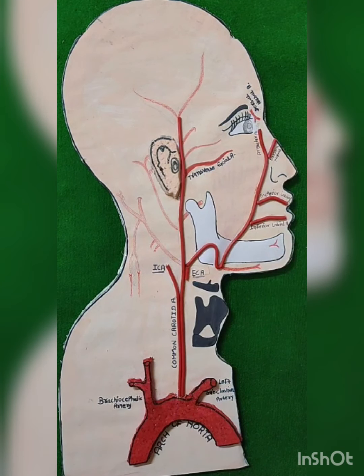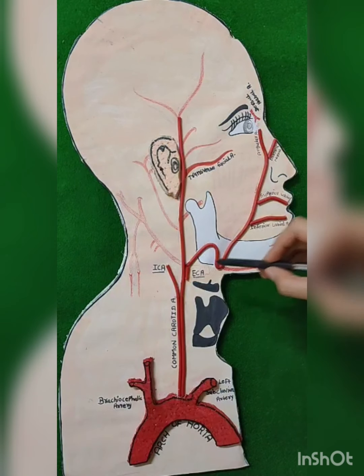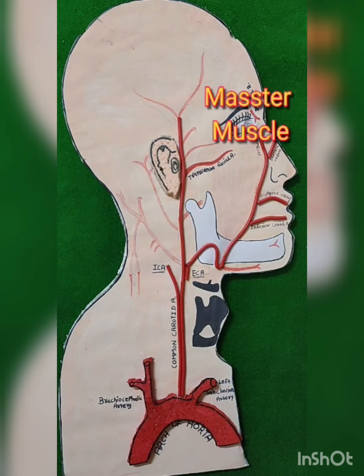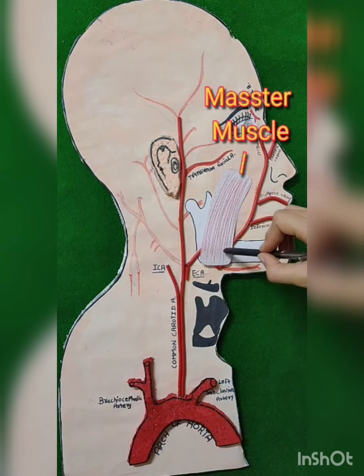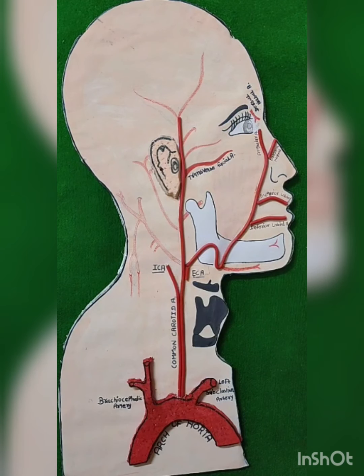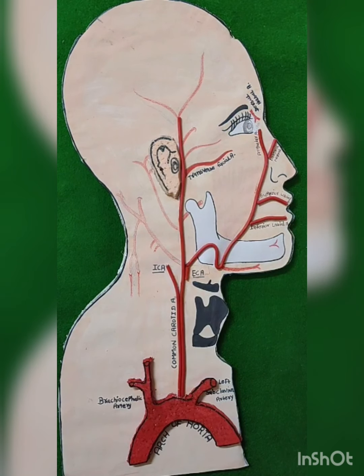It enters into the face by winding around the lower border of mandible and at the anterior-inferior angle of the masseter muscle. In face, artery passes tortuously. So what is the importance of tortuosity of the facial artery? Tortuosity of the facial artery prevents its wall from being unduly stretched during the movement of mandible, lips and